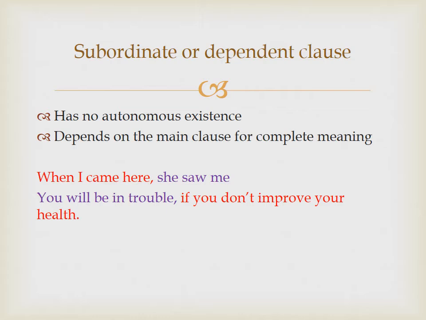Such a clause always depends on the main clause for complete meaning. The same thing once again. When I came here, she saw me. When I came here is the subordinate clause. It cannot stand on its own. You will be in trouble if you don't improve your health. If you don't improve your health is the dependent or subordinate clause.